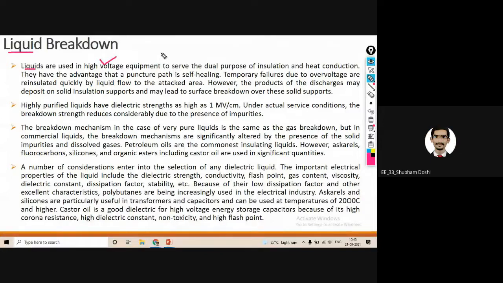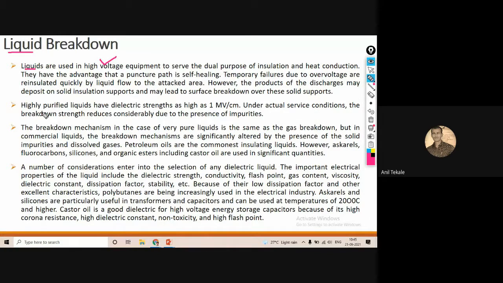For cooling. First thing, for the cooling purpose, and second thing, there are windings, right? Am I right or wrong? There are windings in a transformer, and the windings must not short to each other.